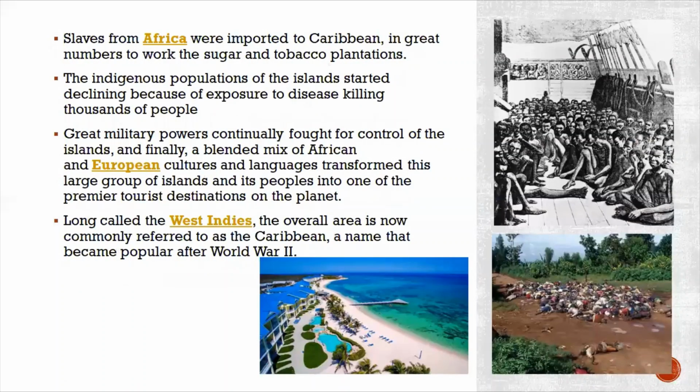So the slaves from Africa were imported to the Caribbean in great numbers to work the sugar and tobacco plantations. First of all, slaves were brought from Africa in very large numbers towards the Caribbean, and they started to work on sugar and tobacco plantations because they needed the labor. So they got the labor from Africa, and they were in huge number.